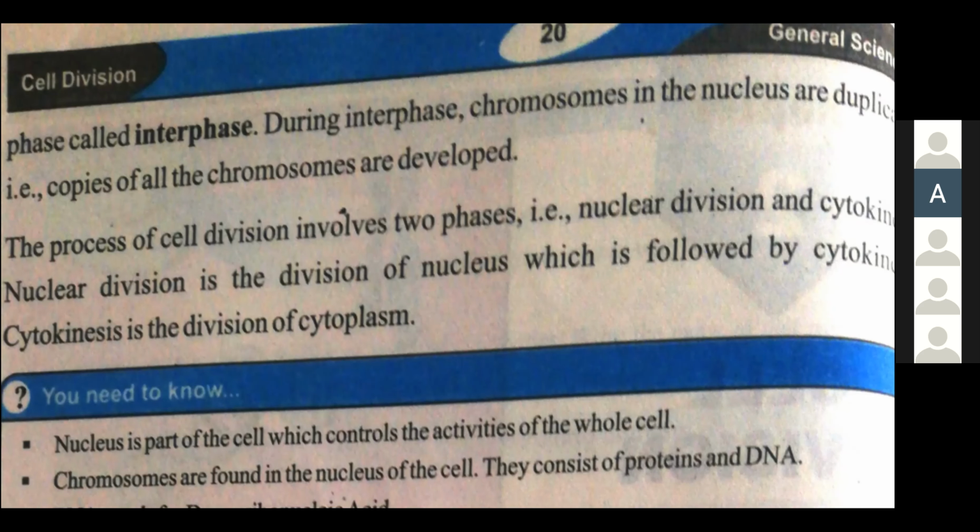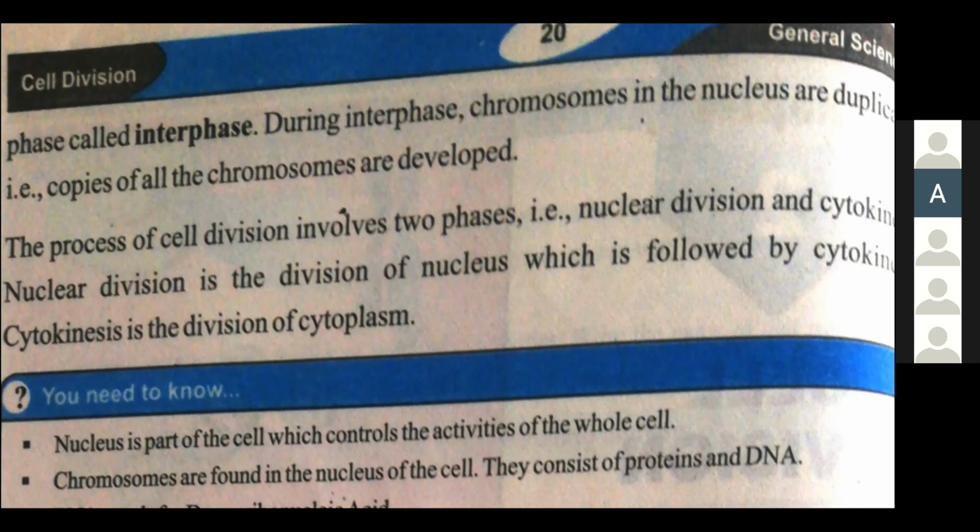Now, what are the 2 other processes that are going to be in cell division? Number 1 is nuclear division. As the name indicates, in it the nucleus is going to be divided, and the other one is cytokinesis. Cyto word is derived from cytoplasm, and kinesis means breakdown.